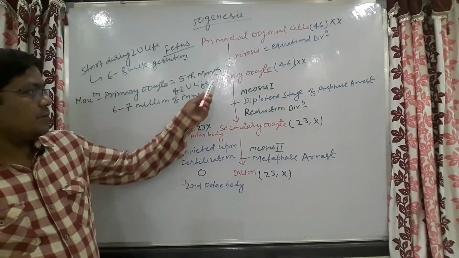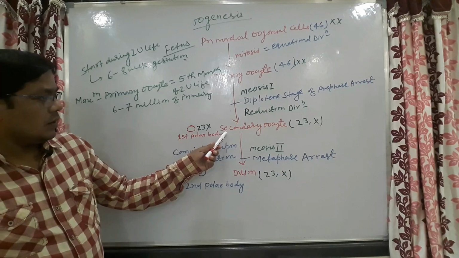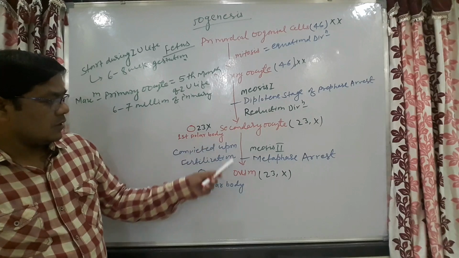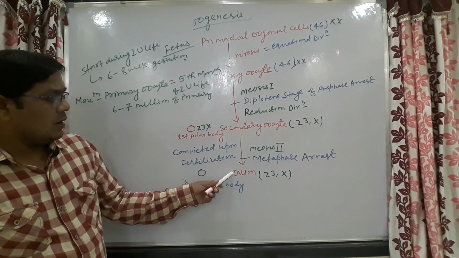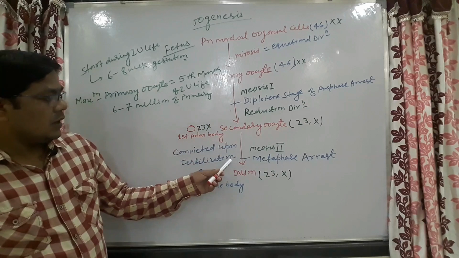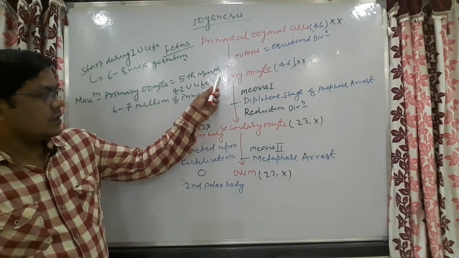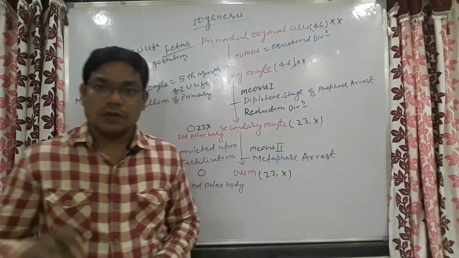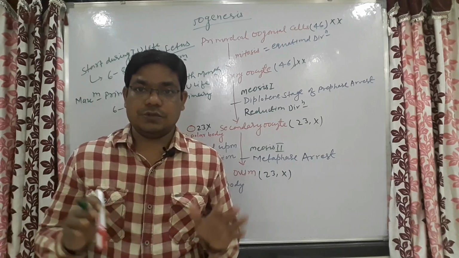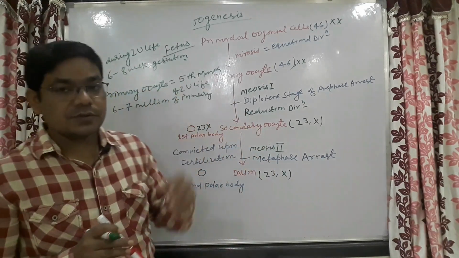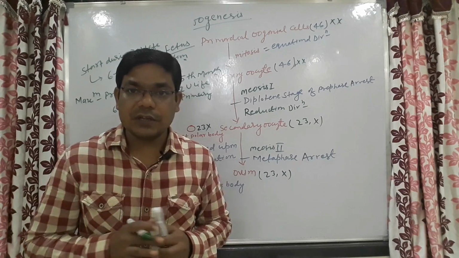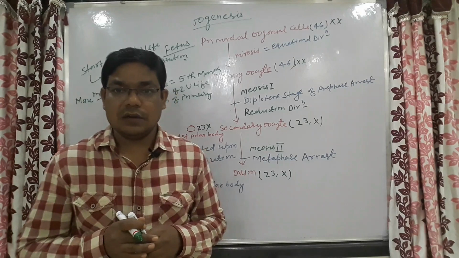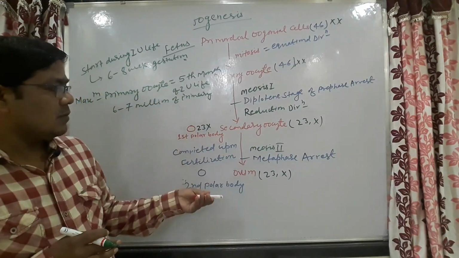That means some primary oocytes are getting converted into secondary oocytes, some secondary oocytes into ovum. If this whole process went on at the same time, and all these primary oocytes were converted into ovum, then what would happen?